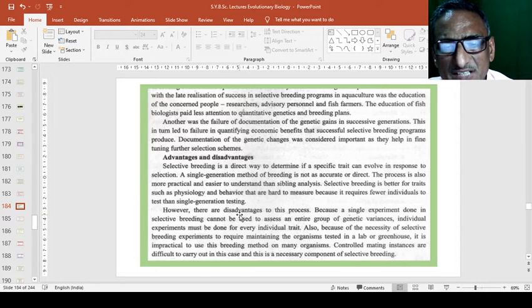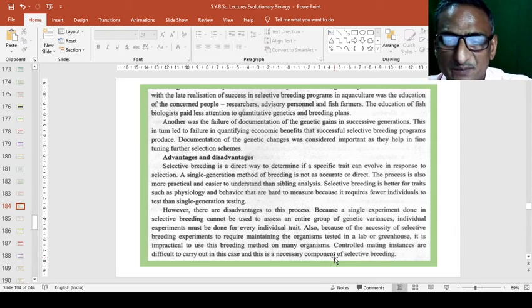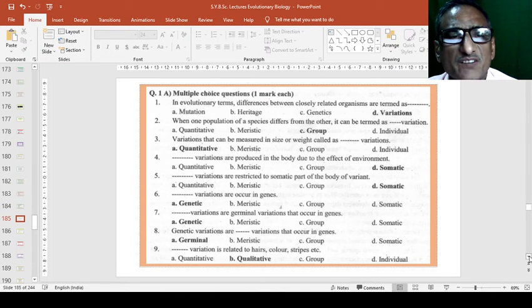However, there are disadvantages to this process because a single experiment done in selective breeding cannot be used to assess an entire group of genetic variations. Individual experiments must be done for every individual trait, and selective breeding experiments require maintaining the organism tested in the lab or in the greenhouse. So controlled mating can produce better production.